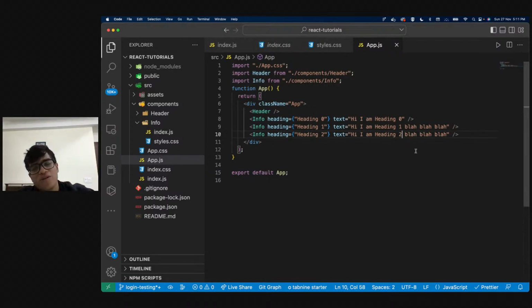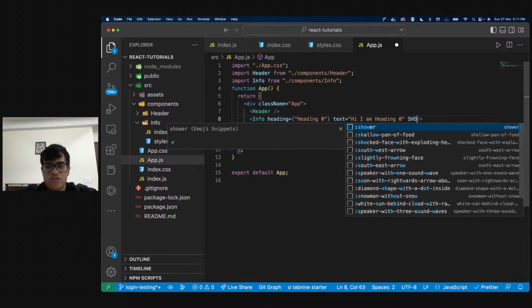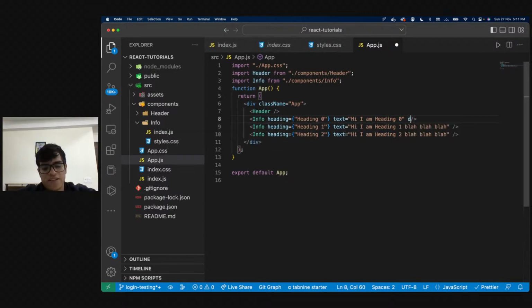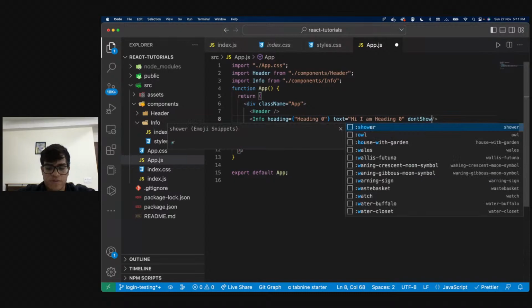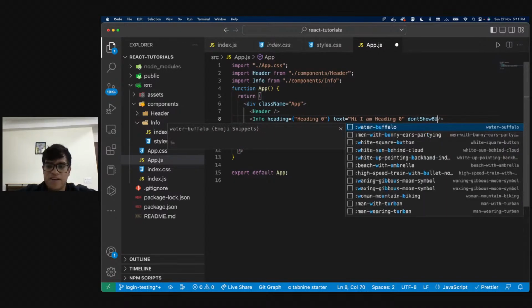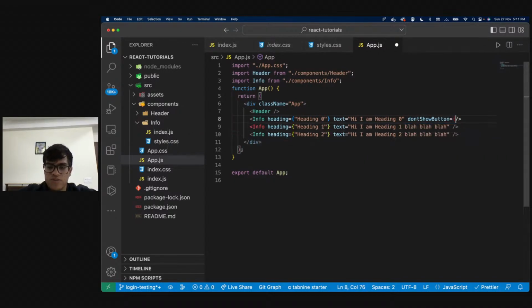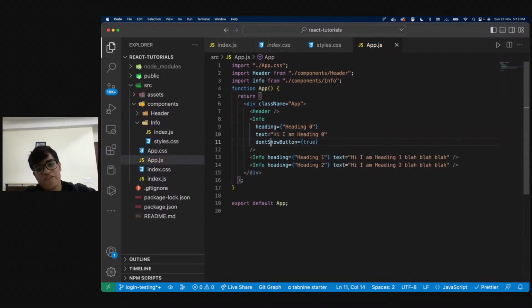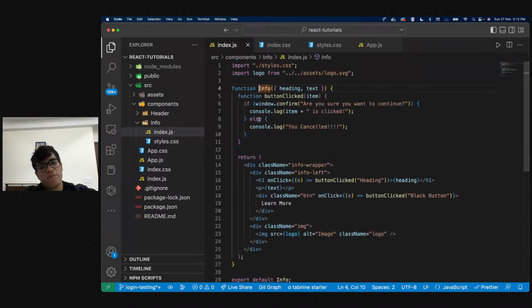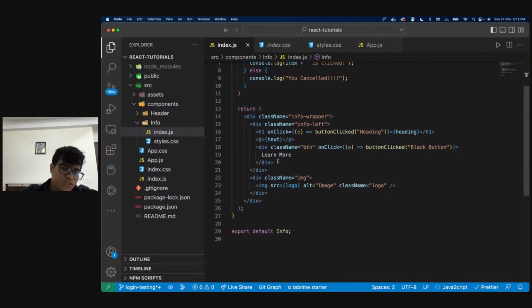So now I'm not only just passing strings, I can even pass whatever I want to. I can maybe pass a boolean. I can say show button or don't show button, right? So I'm going to make this value called don't show button, and I'll make don't show button as true. So now basically I want to say that if my info component has this value called don't show button, I don't want to show the button. How do I do that? That is also very simple.